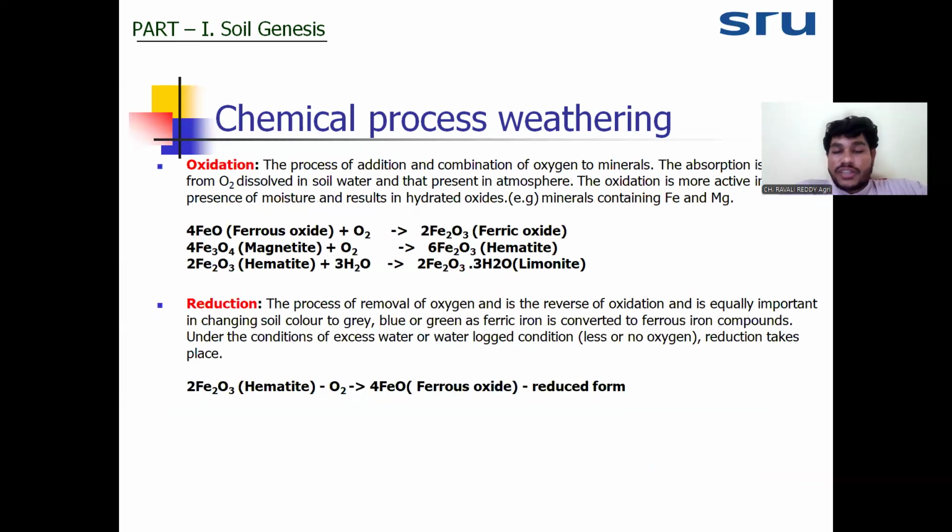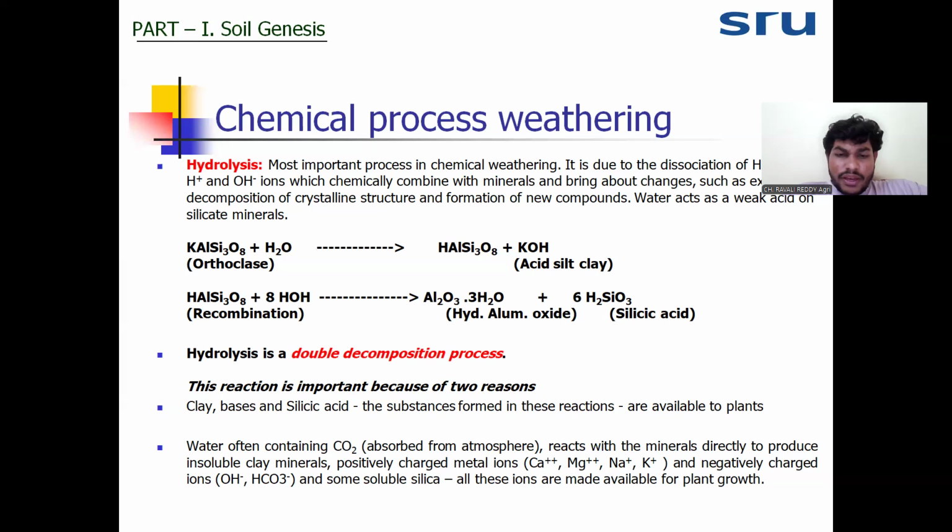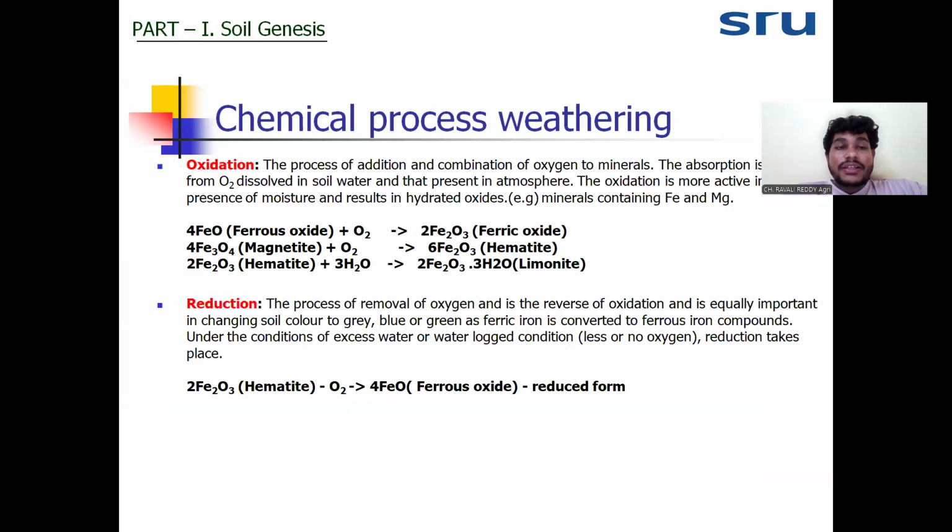Next one is oxidation and reduction. We just discussed that when hydrolysis occurs, different types of metal will be released. It may be calcium, magnesium, sodium, potassium, iron, aluminum, all those metals will be released. When they are released, then oxidation will occur. It will oxidize the iron and convert it into ferric oxide.